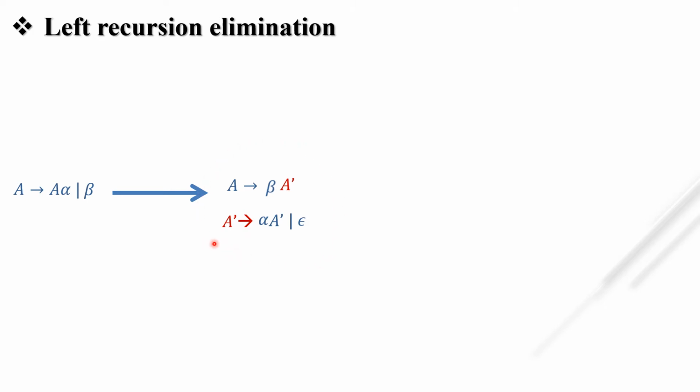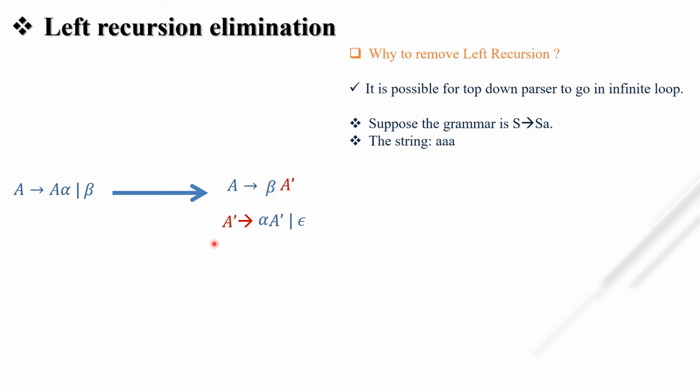Let's understand with an example. Before that, why do we have to remove left recursion from the grammar? It may be possible for the top-down parser to go into an infinite loop. That's why we have to remove left recursion. Suppose the grammar is S tends to SA and the string is three times A. According to parsing, first we start to parse this string with the starting symbol, that is capital S. This capital S is expanded to SA. Now to get this string, we have to further expand this S to SA, and further this S to SA.